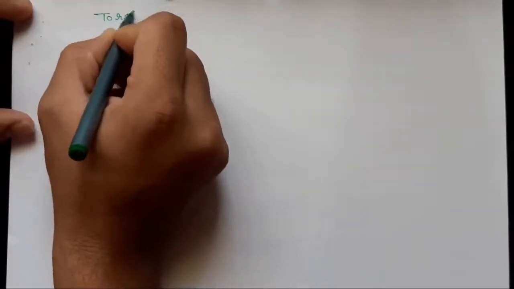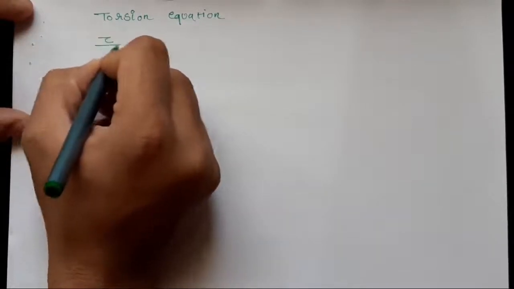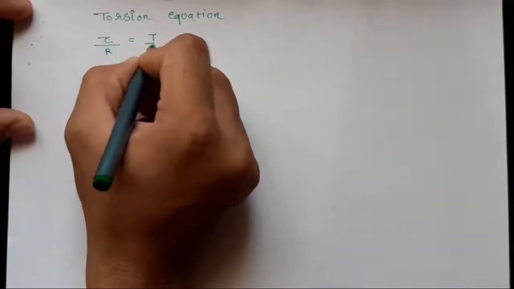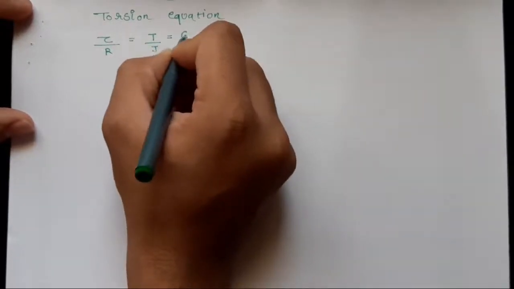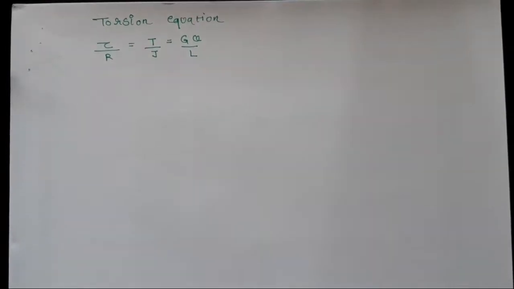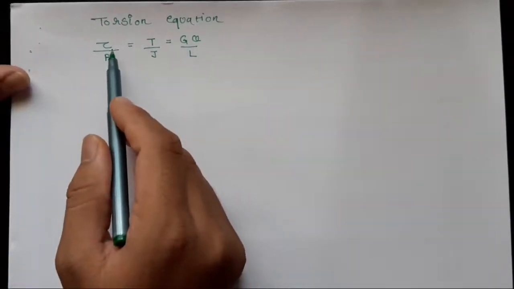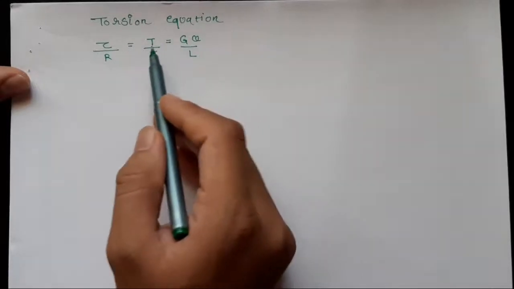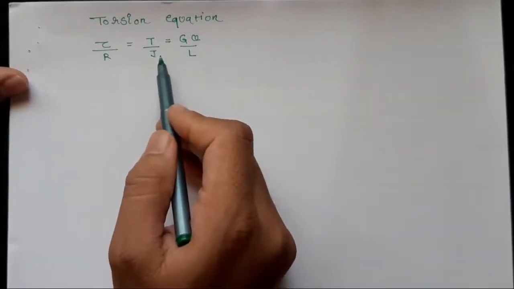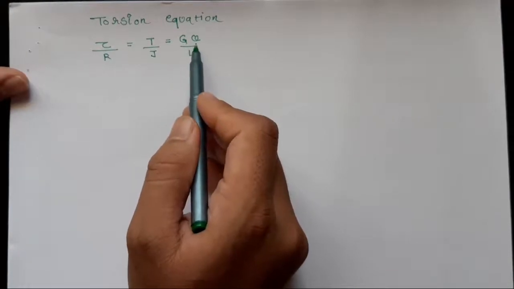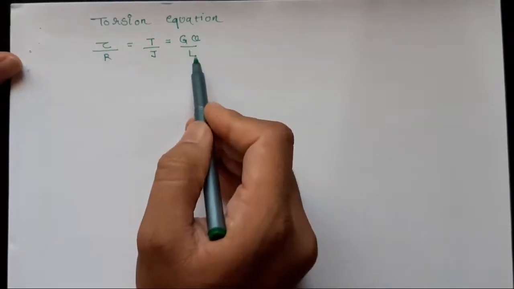So now we know the equation of torsion. What is the torsion equation? It can be written as tau by r equals T upon J equals G theta upon L. This is the torsion equation. Here tau is the shear stress, r is the radius, T is the torque, J is the polar moment of inertia, G is the modulus of rigidity, theta is the angle of twist, L is the length of shaft.